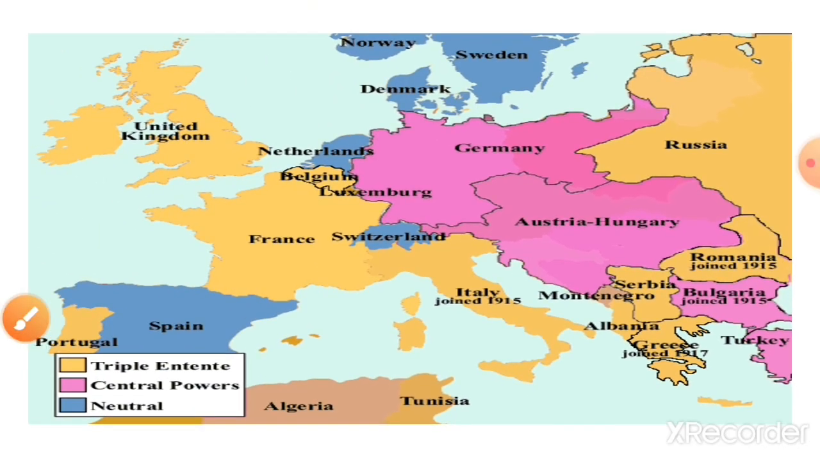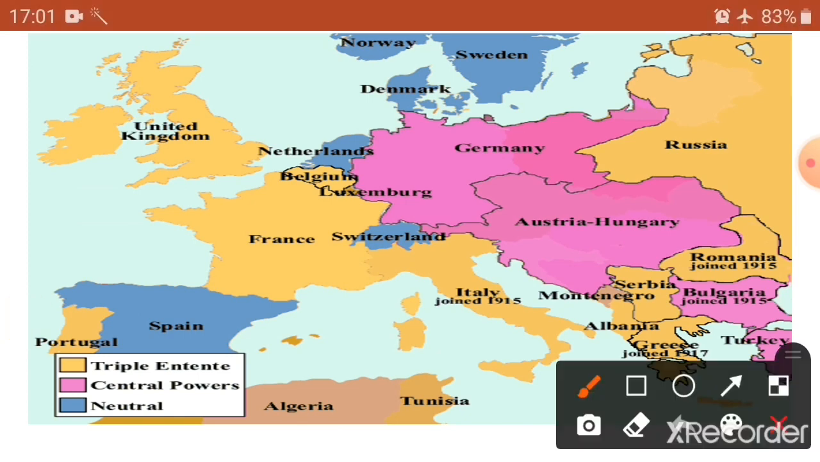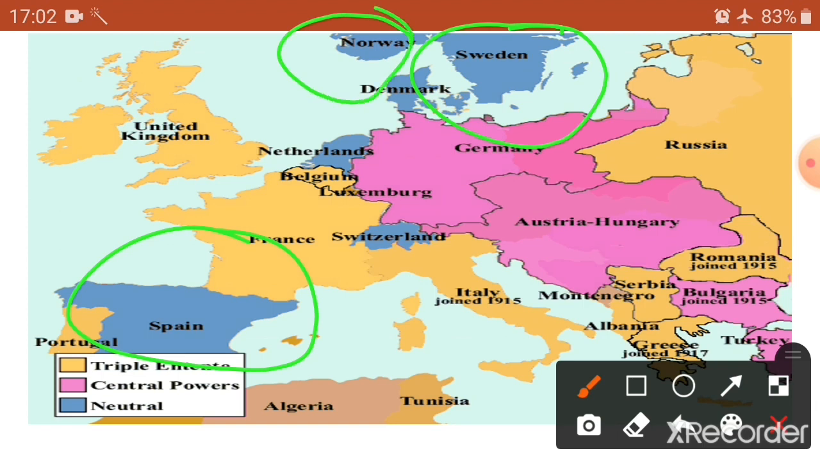Now we will see the neutral countries. Countries which were neutral. I'll begin with Spain. I'll zoom a bit. Yes, here it is Sweden. Oh no, Norway. Denmark. Netherlands. This is Switzerland. Yeah, they all are your neutral states.